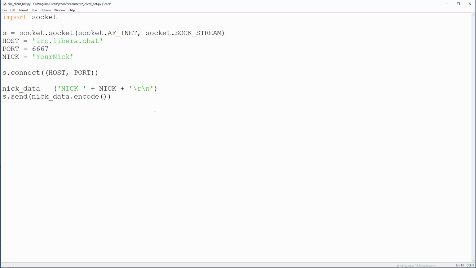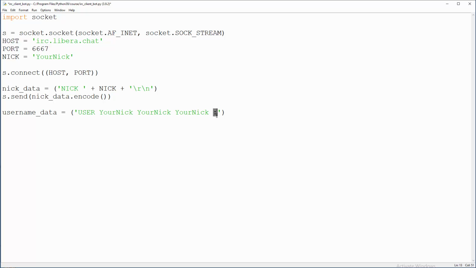Same stuff for username. Username data. How are we going to construct the instruction? Well, you're going to say USER, and now you can say something like this. So USER nick 1 and 2 and 3, and this symbol, what is that symbol called in English?